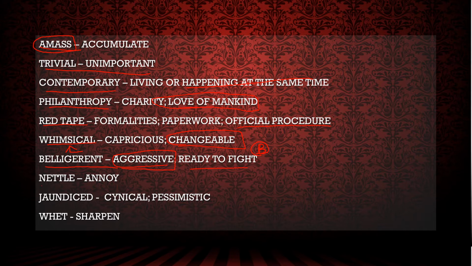Nettle means annoy. Then jaundice, jaundice again cynical. What is the meaning of cynical? I told you that it is always believing that people act only out of selfish motives. That is cynical, jaundice. So when you are suffering from jaundice, you think that everyone is doing something out of selfish motive, no one is taking care of you. This way you can remember.